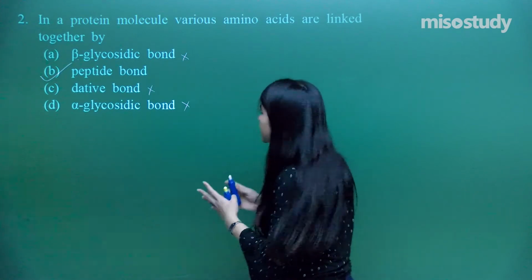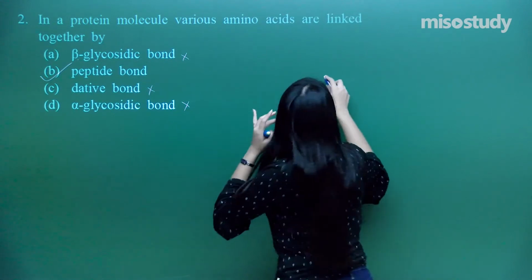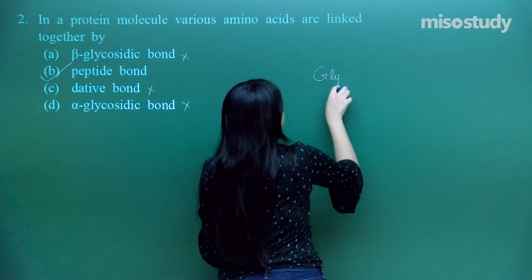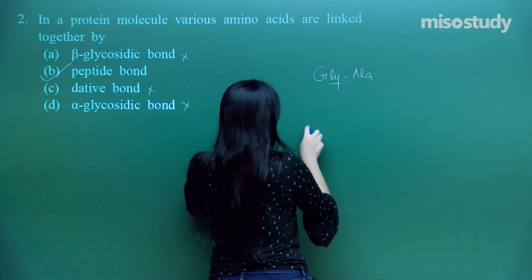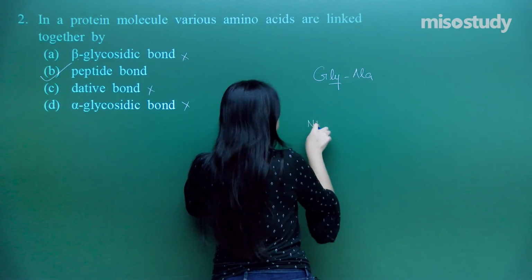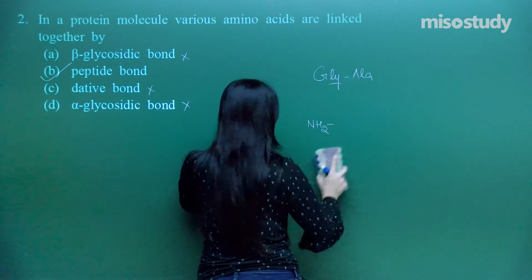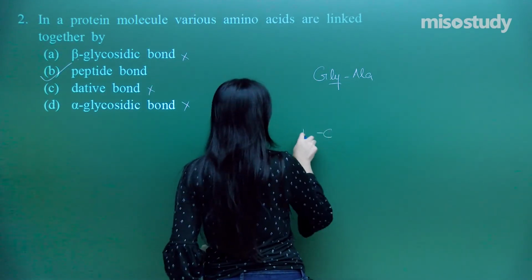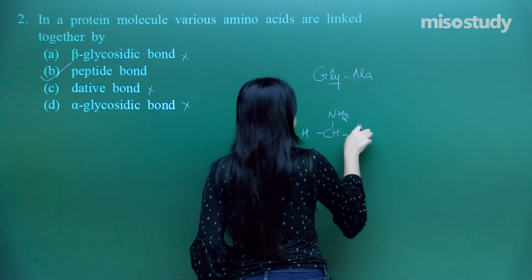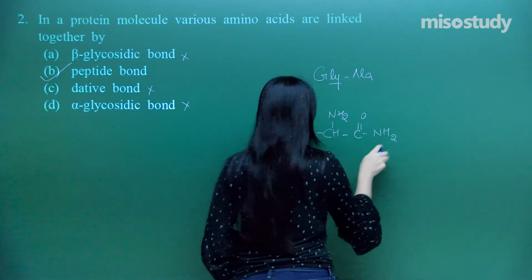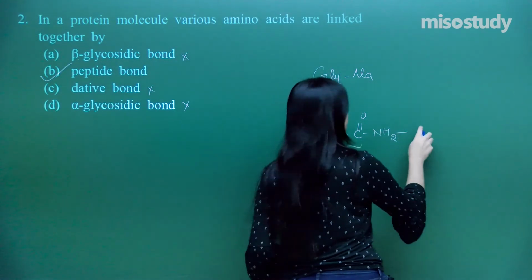Why is this so? Let us take a very simple amino acid pair and see how the two get connected. I need to form gly-ala, that means glycine joined with alanine. So I have glycine, and this remaining part is the alanine.